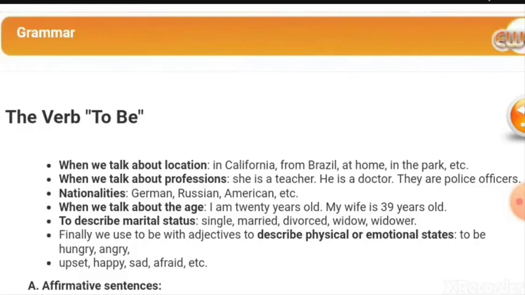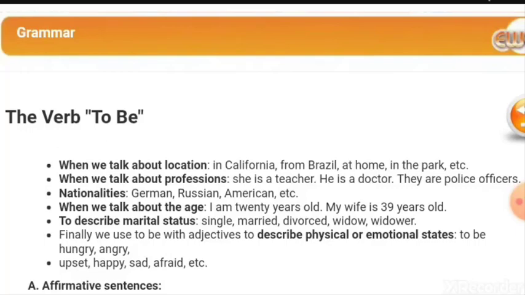هو أرمل. Finally, we use to be with adjectives. نستخدم فعل الكينونة مع الصفات to describe physical or emotional states. نتحدث عن الحالة الشعورية أو الحالة الجسدية أو الملموسة. Like hungry and angry. I say I am hungry. أنا جائع. I am angry.